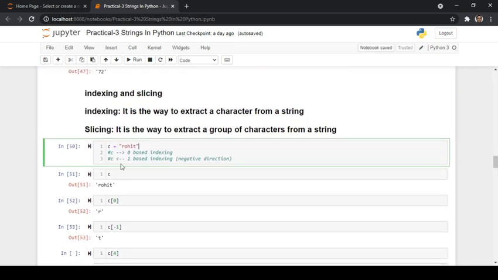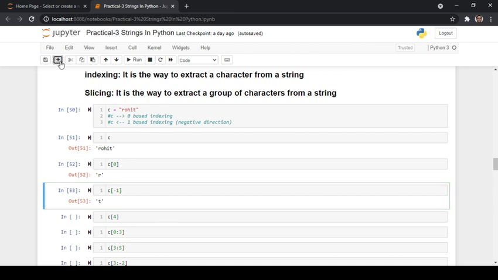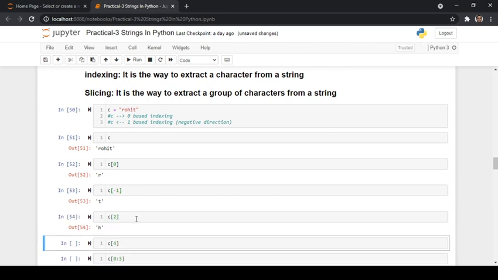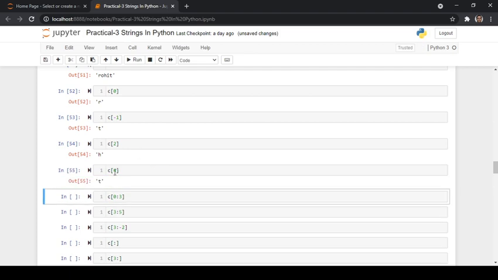In the same way, for example, if you want to get the value of h, 0, 1, 2, what you do is give c square brackets and the index value, then you are going to get the value. You can extract h. Same with the case of the fourth index. At the fourth index t is present.